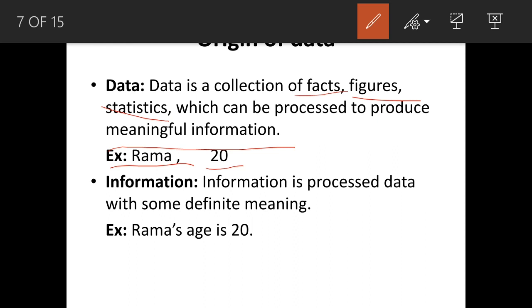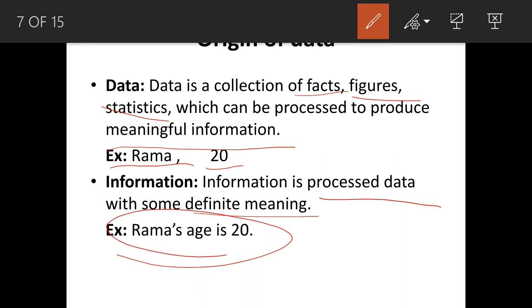Next, information. It is processed data with some definite meaning. So you can see this example: Rama's age is 20. By seeing this statement, we come to know Rama's age is 20. See, it is a central process. Before process, the state is called data. After process, the state is called information.